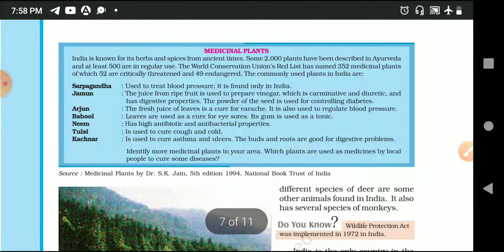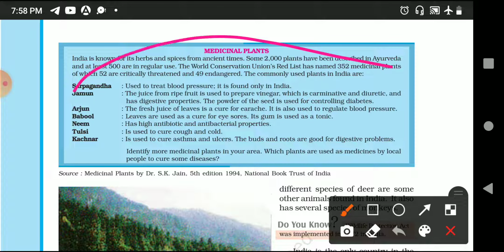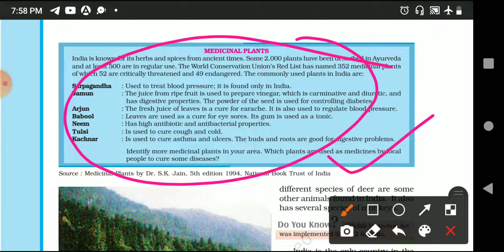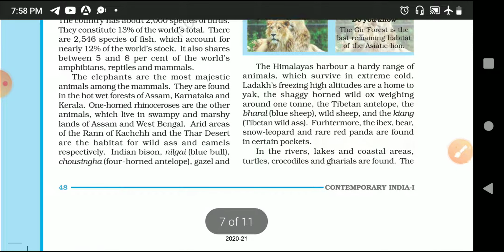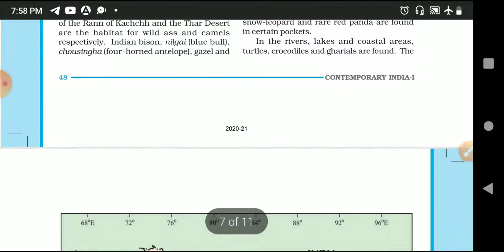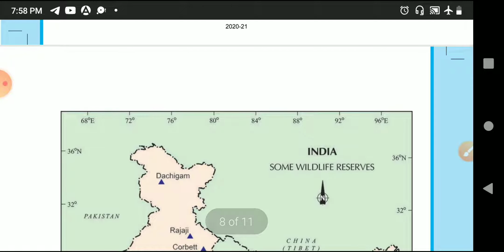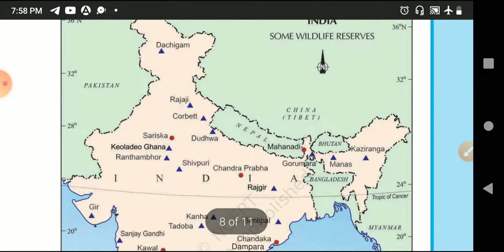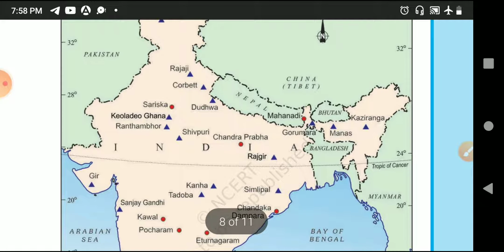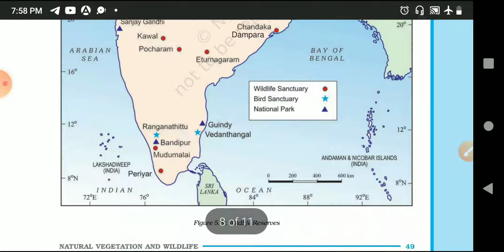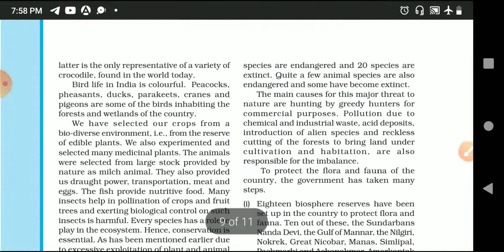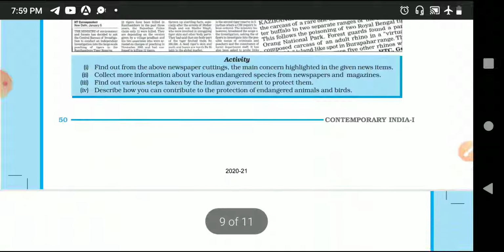There are some medicinal plants given here. You can just go through it. You will realize how India knew these facts even before their civilization. How we are protecting our wildlife, what are the sanctuaries, national parks, biosphere reserves we have established. Each is given here with the symbol, and symbol representation is given in the index box. So here is your chapter.